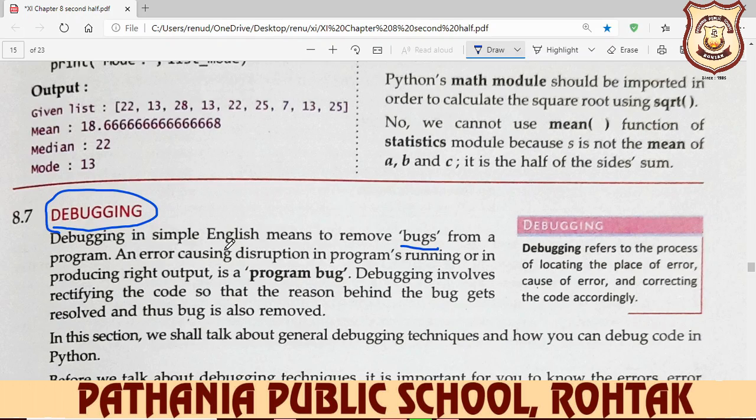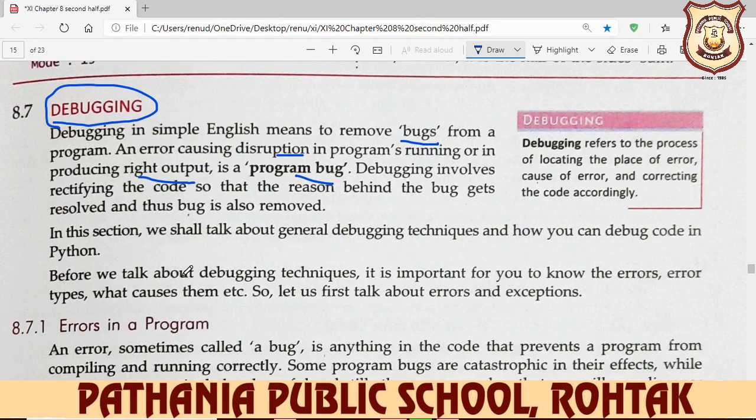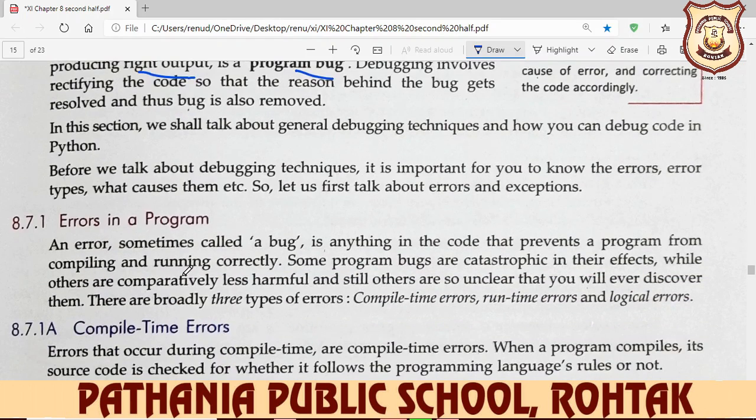An error causes disruptions in a program's running or in producing the right output in a program. Bug means error. Debugging involves rectifying the code so that the reason behind the bug gets resolved, and thus the bug is also removed and your program will be executed successfully.